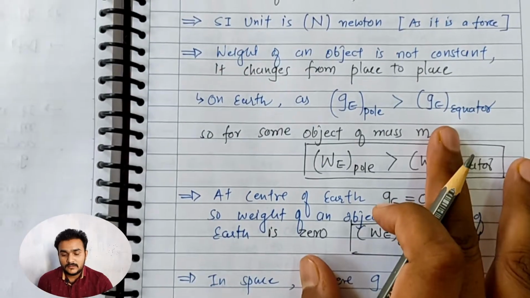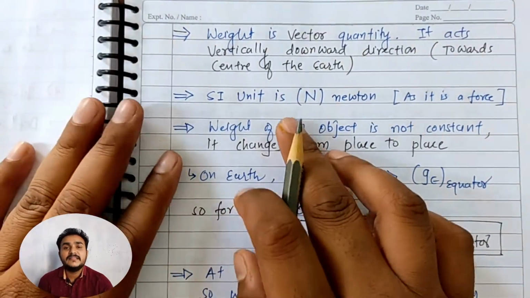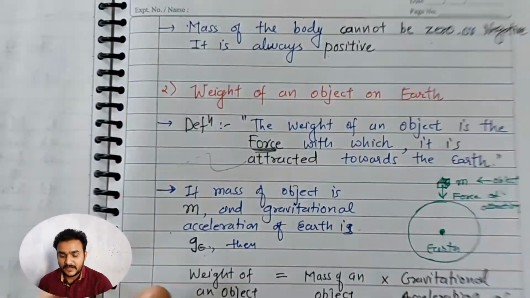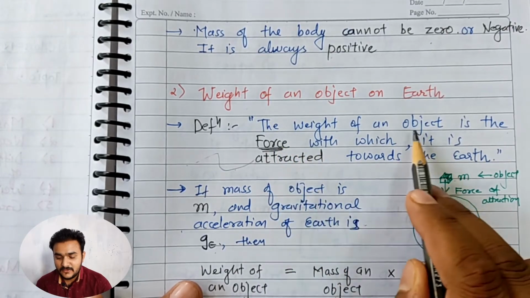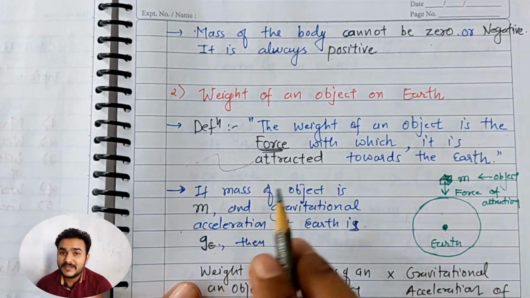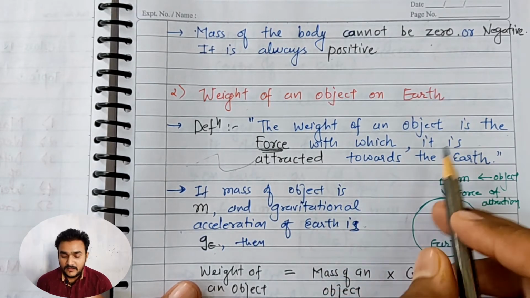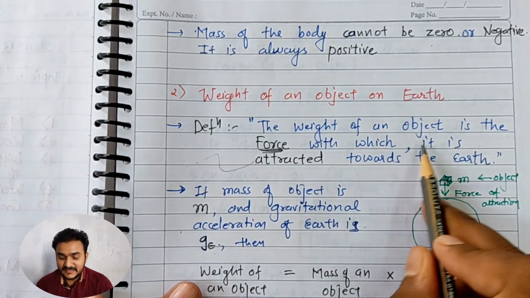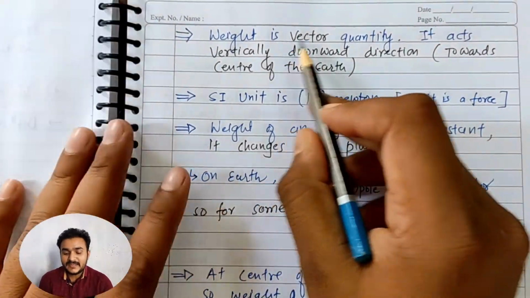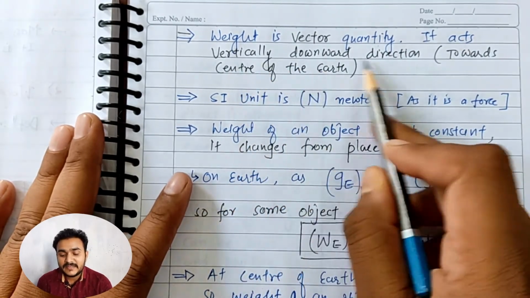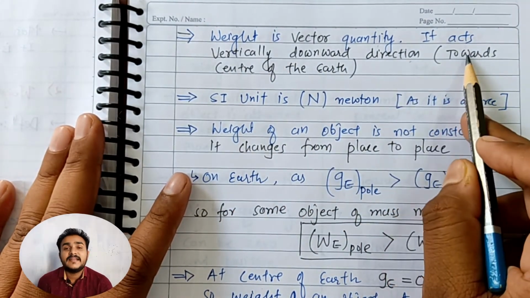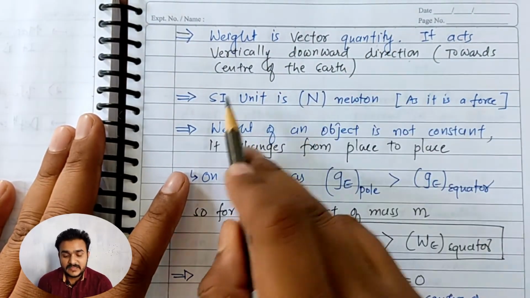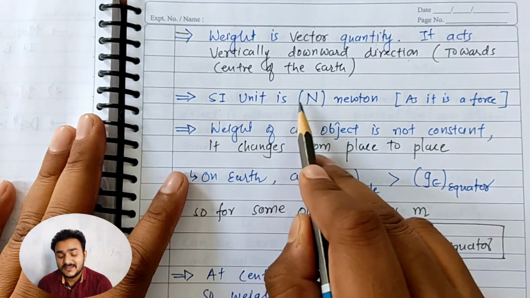Let us understand some basic things regarding this particular weight. So weight is a vector quantity, obviously. In the definition it is written that it is the force with which the object is attracted, and we know that force is a vector quantity. The direction of force is also mentioned in the definition, that is, it is attracted toward the earth. So weight is a vector quantity and it acts in the vertically downward direction. That means that the direction of weight is always toward the center of the earth. Since weight is one kind of force, its SI unit is Newton.